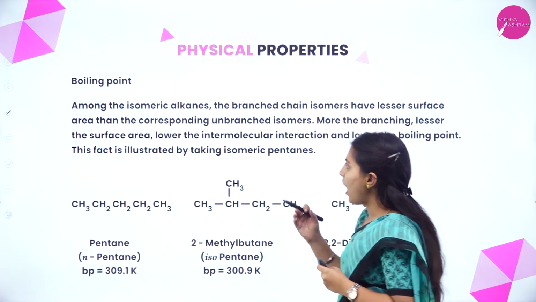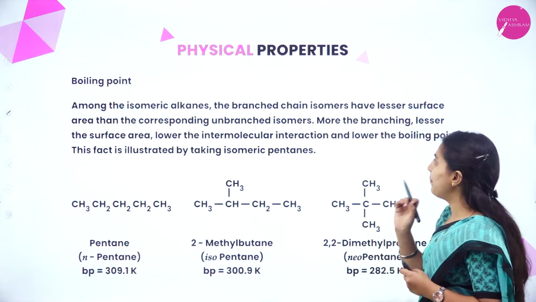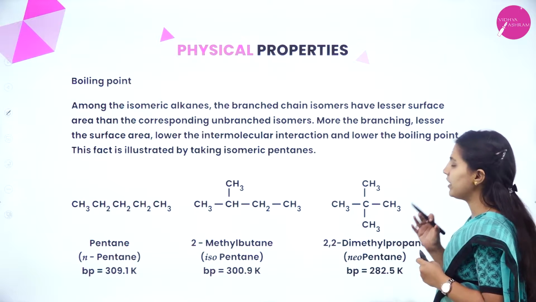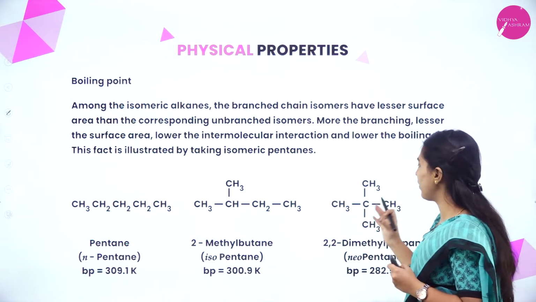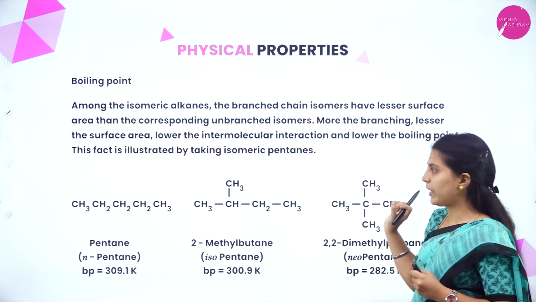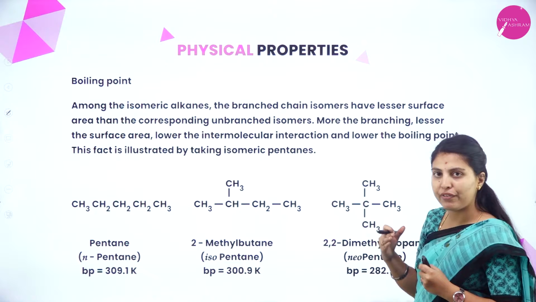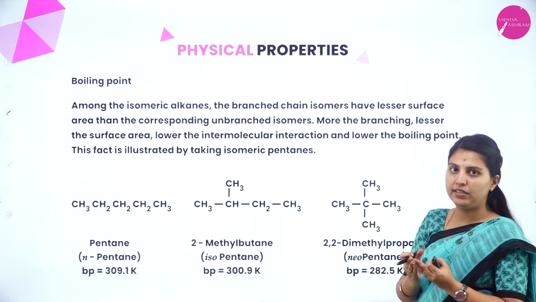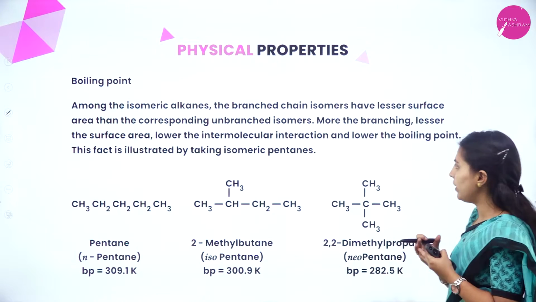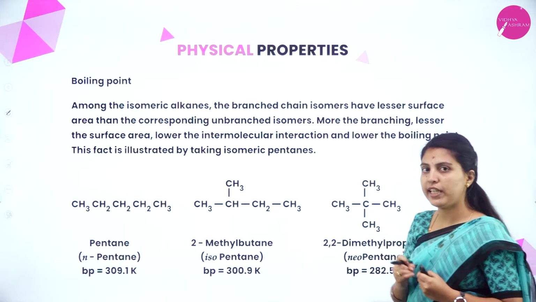What are they telling? Among the isomeric alkanes, these are the isomers of pentane. The branched chain isomers have lesser surface area. Yes, the branched one will have the lesser surface area. That's why more the branching, lesser the surface area. When the branches increase, the surface area will be less, so the intermolecular interaction will also get less. Obviously, the boiling point will get less.